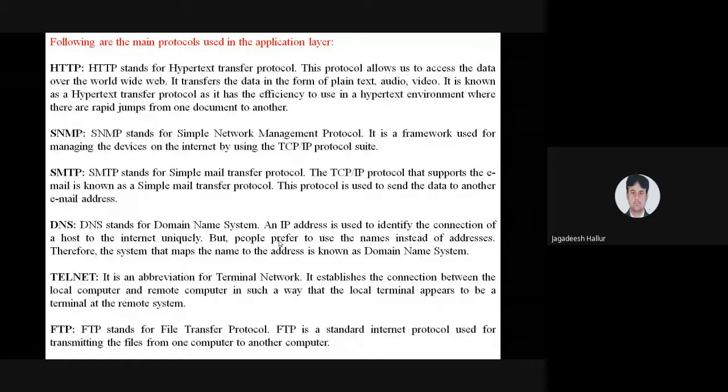SNMP, what does SNMP stand for? Simple Network Management Protocol. What is the function of Simple Network Management Protocol? It is a framework used for managing the devices on the internet by using the TCP/IP protocol. It has to be done by the framework in the internet, managing the devices. TCP/IP, Transmission Control Protocol or Internet Protocol.